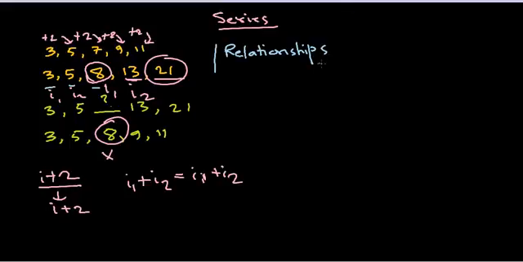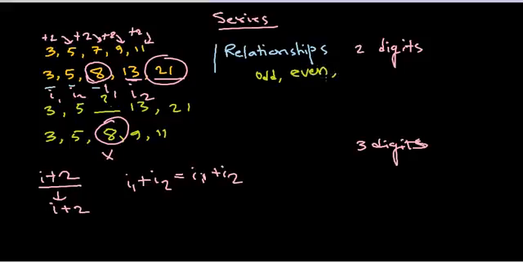Now most of the time, series are made up of two digit numbers, because this is most common. Sometimes they can also have three digit numbers. Usually, if they are two digit numbers, the relationship between the numbers in the series can be that they are all odd numbers, or they can be related with even numbers, or with prime numbers.